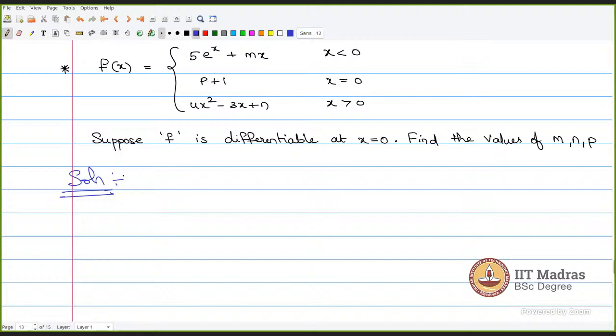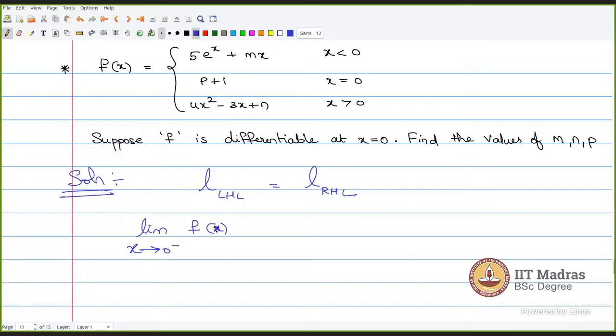So if it is given like this, you start from the very starting point where we have to check the left hand limit and the right hand limit. As it is said that it is differentiable, your left hand limit and your right hand limit should be equal. So both must be equal. So let us compute the left hand limit at x equals 0. So x tends to 0 minus f of x.